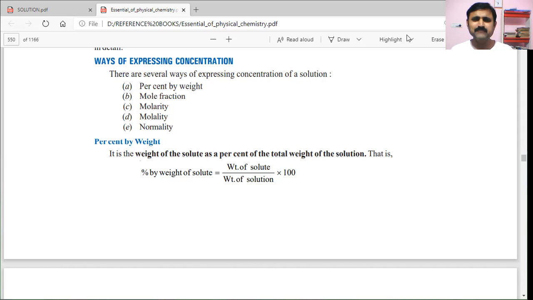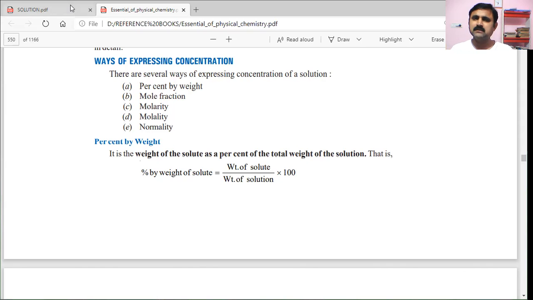And before knowing that, we should know what concentration is. Concentration is the relative amount of a substance present in a given solution. That means if we find the quantity or amount of solute present in the solution, that is the meaning of the concentration of a solution.